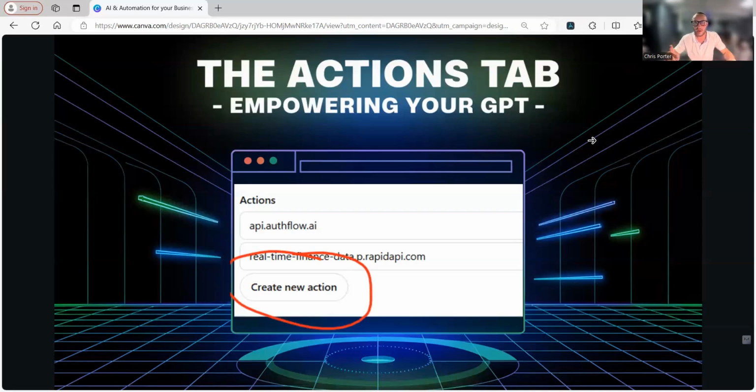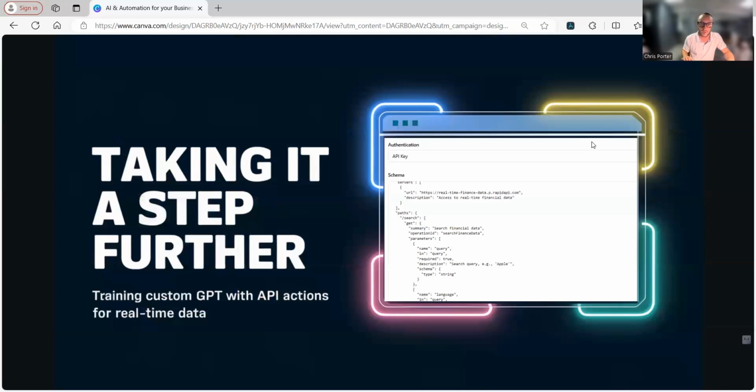So with APIs, when we create a new action and plug it into these custom GPTs, we're actually able to gather real-time data and actual data instead of the fake ChatGPT web search that they have, or the very limited web search that ChatGPT has itself, okay? So like I said, we take it a step further by training custom GPTs with API actions for real-time data.